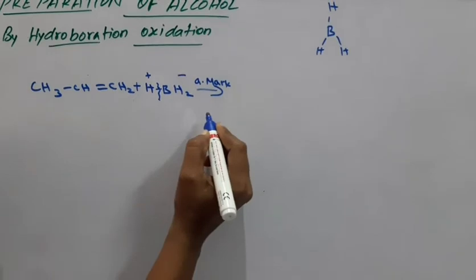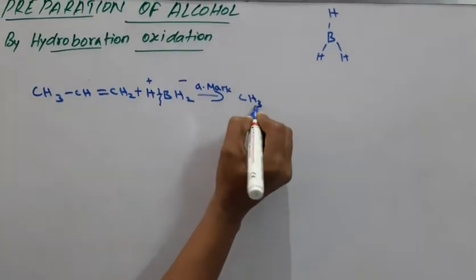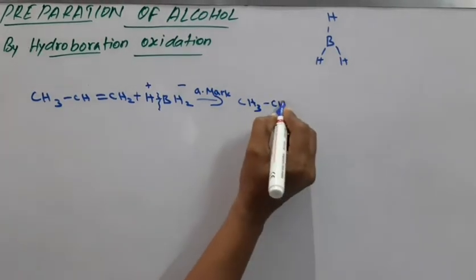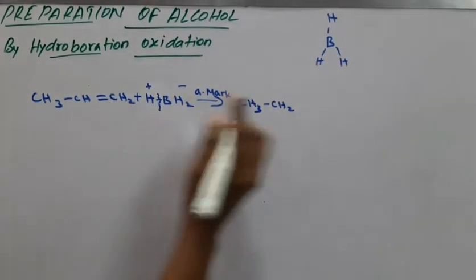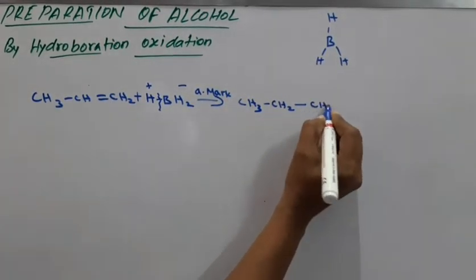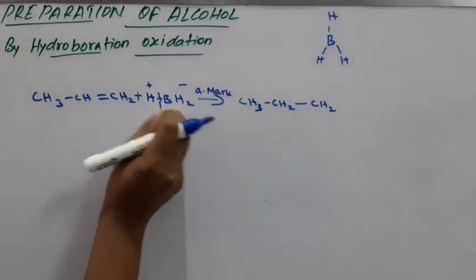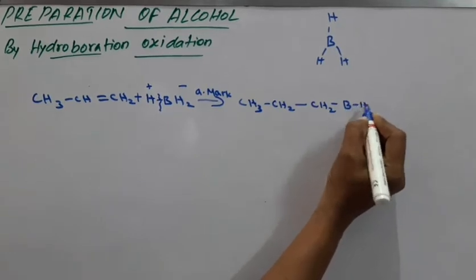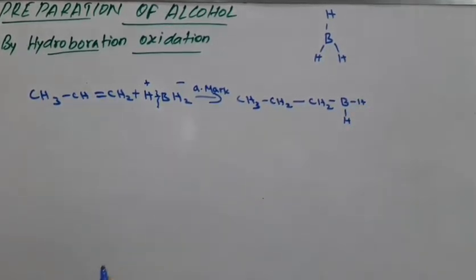So what is your product? CH3, this hydrogen adds to this carbon atom, so CH2, and the double bond breaks up, CH2, and the negative part attacks this carbon, so BH2. This is your product.